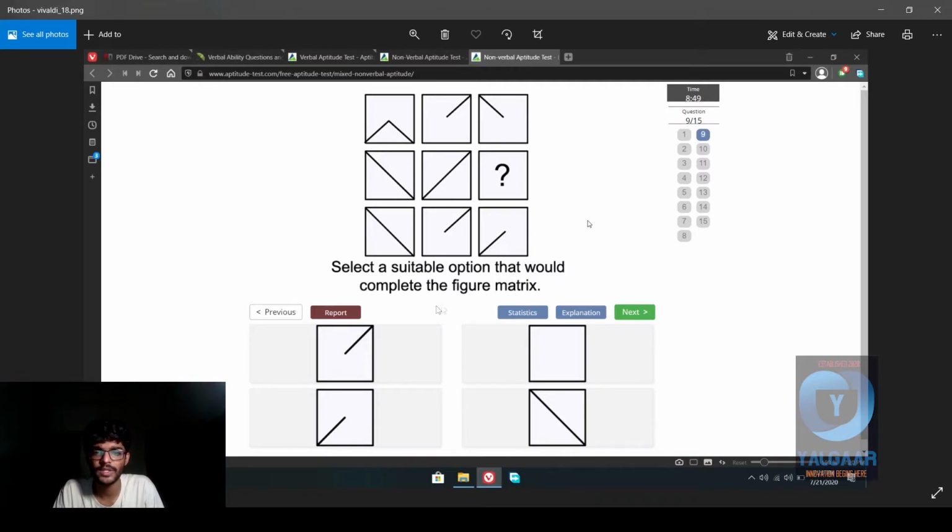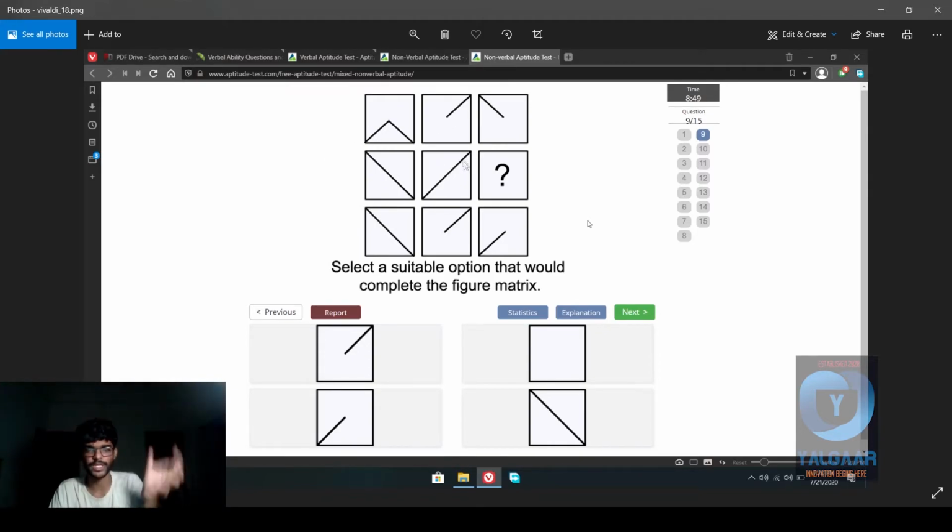Okay, select the suitable option that will complete the figure matrix. So this is a triangle at the bottom. It gets rotated.